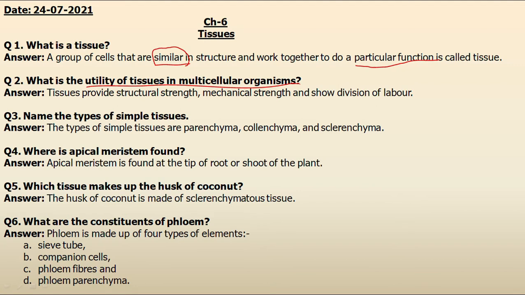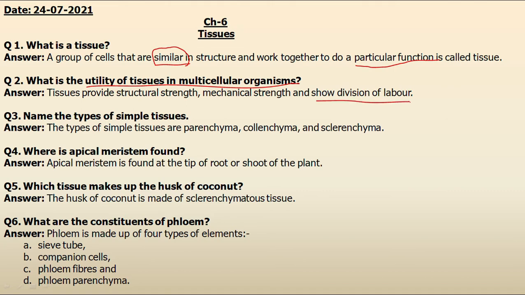That means each cell contains numerous organelles which are capable of performing different functions. But in multicellular organisms, because of the complexity of their body, the tasks important to the life of an organism are separated and assigned to various tissues. So we can say tissues show division of labor.